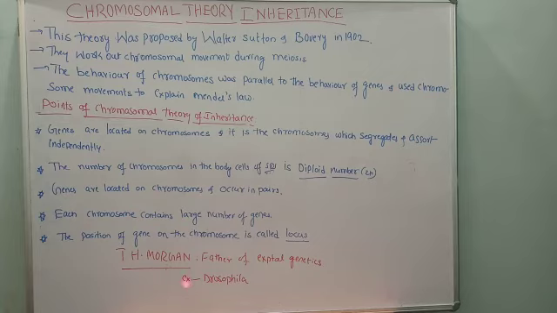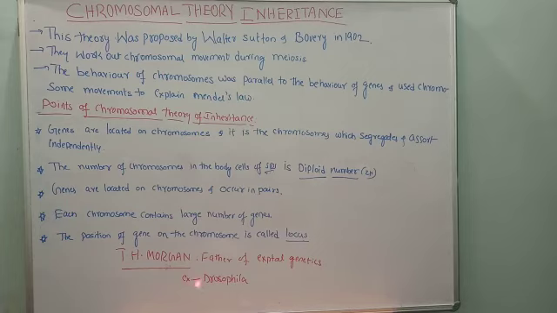Because he experimented on an insect called Drosophila melanogaster, also called the fruit fly. These are some of the points. Some extra additional points are also there, but there is no need to go through those. These are enough. Three to five points are enough under the chromosomal theory of inheritance.